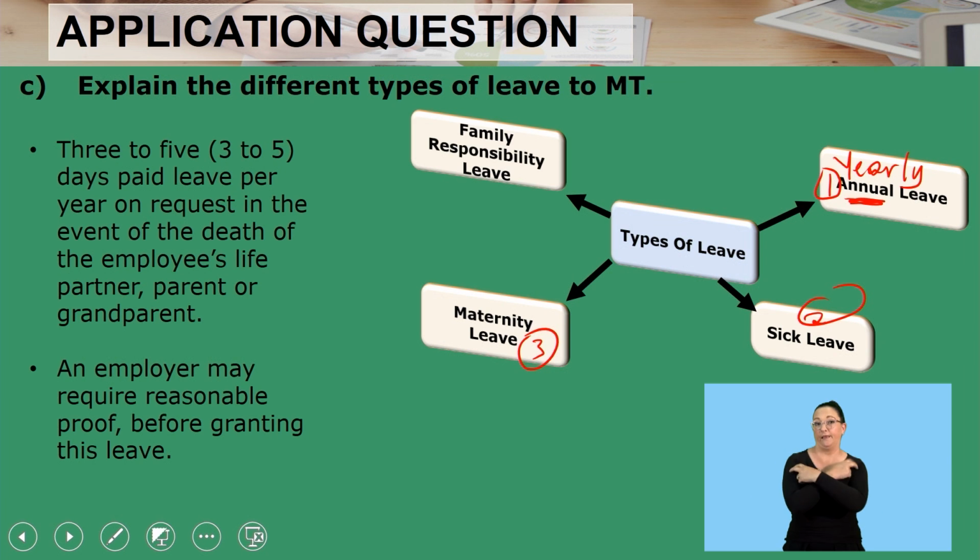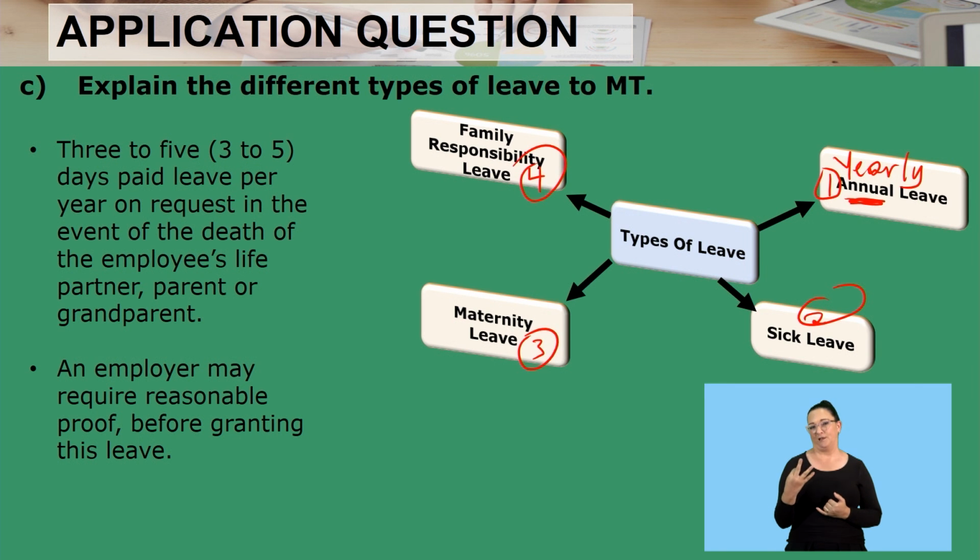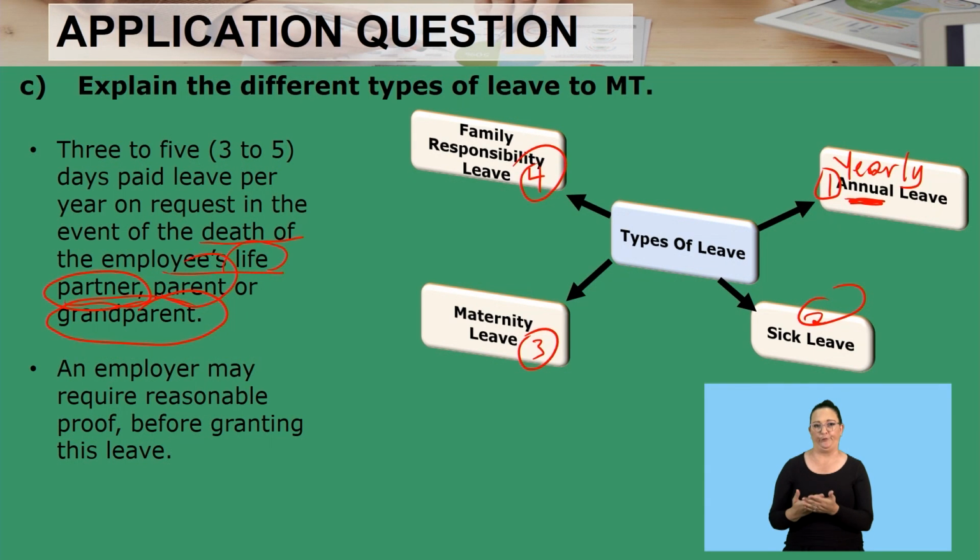Then we're going to move to the last type of leave, or not even last. It says here, it's family responsibility leave, which is the fourth one. So here you've got 3 to 5 days paid leave per year on request in the event of death of the employee's life partner. Very important, life partner, a parent or a grandparent. Remember, here you cannot come here and say my grandmother's grandfather has passed on, therefore you want to take this type of leave. No, it doesn't work like that. So there are limitations. You are told that it should be your life partner, your parent, or your grandparent. An employer may require reasonable proof before granting this type of leave.